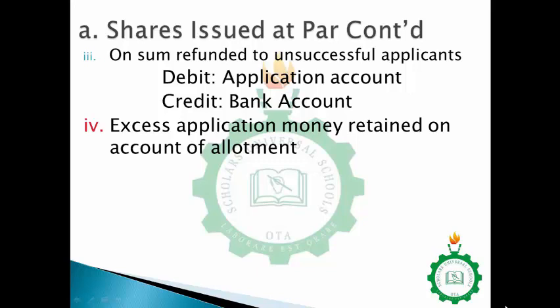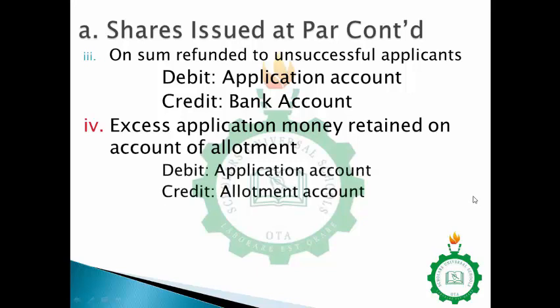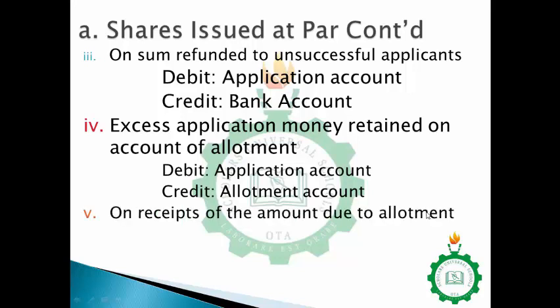So usually for the excess application money retained on account of allotment, what you will be expected to do is you debit your application account, then you credit allotment account. So that is the way it works. Those are the accounting entries you pass. And so we move to the next entry.